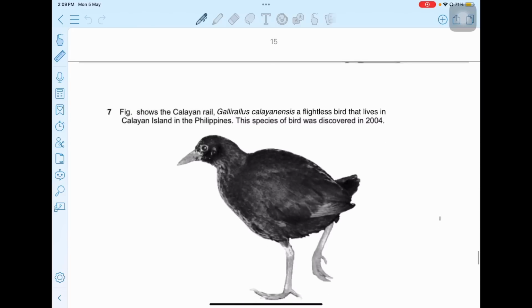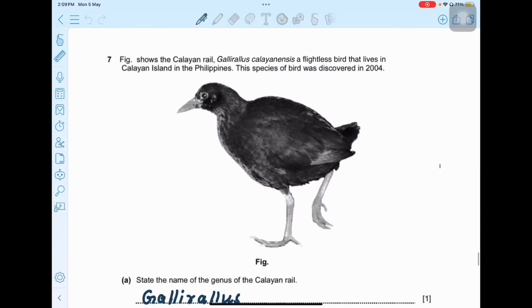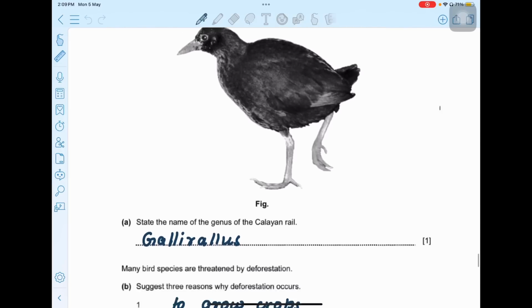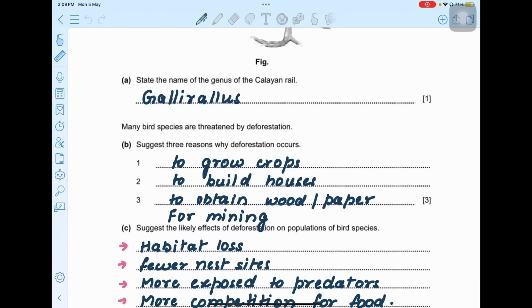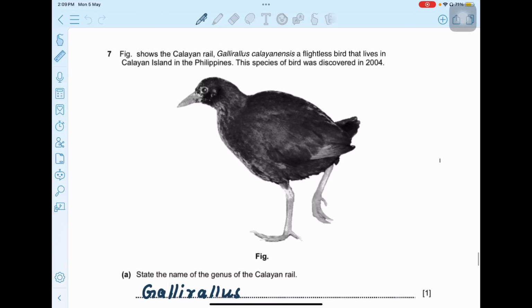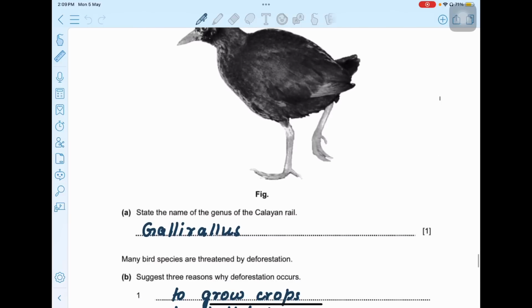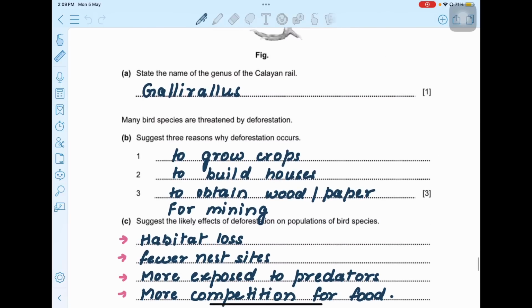Okay. Question number 7. The figure shows the Calayan rail, Gallirallus calayanensis, a flightless bird that lives in Calayan Island in the Philippines. This species of bird was discovered in 2004. State the name of the genus of the Calayan rail. So the genus here, as the name is given, is Gallirallus. So Gallirallus is going to be the answer.